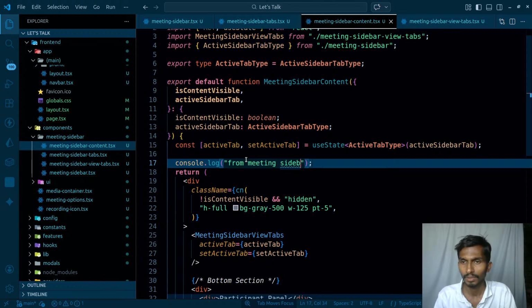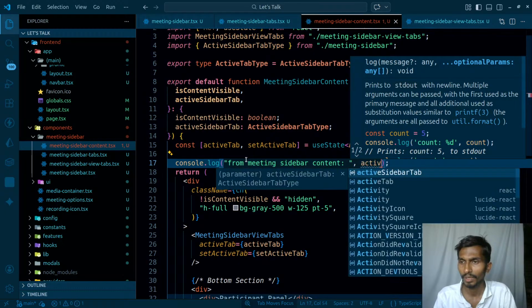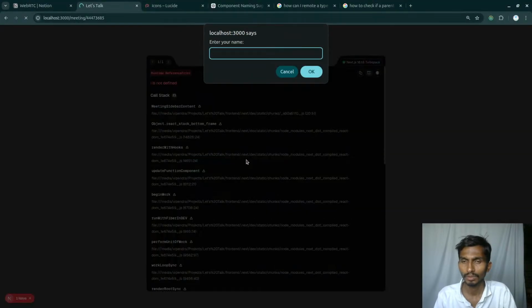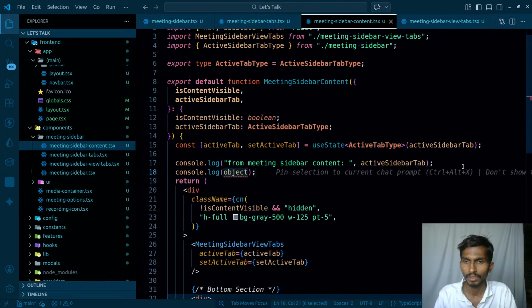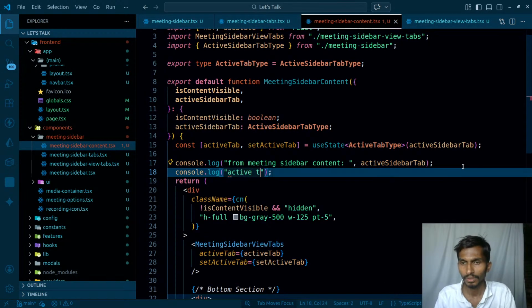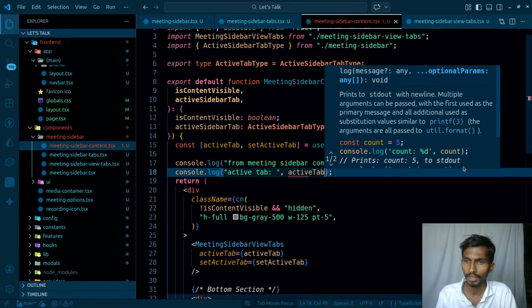meeting sidebar content, inside meeting sidebar content I have to check exactly what I get here, because inside the content I will have the remaining things. So, sorry, active, this is fine, and CLG active tab, I'm going to be taking the value of this as well, and that's going to be active tab, just like this.